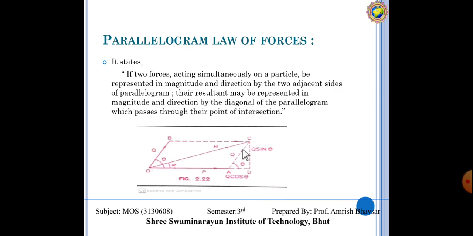We have to take this right angle triangle, but this is inclined, so we have to take an arbitrary fictitious line over here, and we will get the point D over here. So AO and AD, these two points over here, and here OC. Now this angle and this angle are both the same. Now this is Q and this is also Q because they are both parallel. So we can find Q sin theta and Q cos theta.